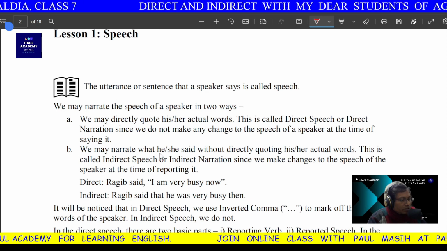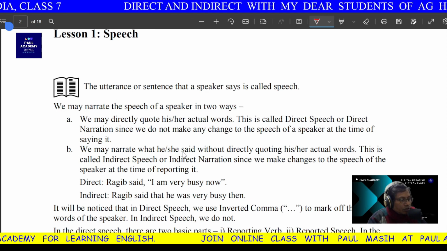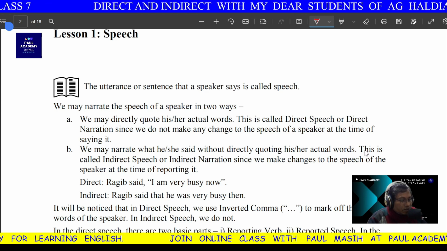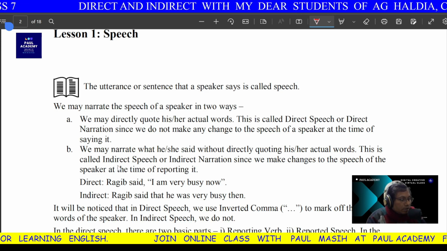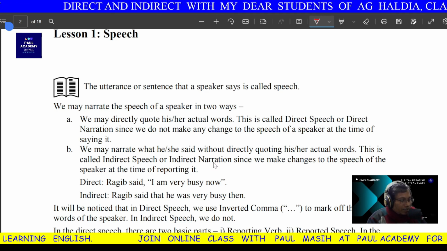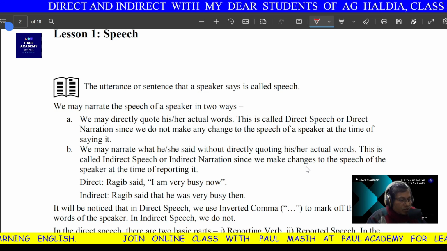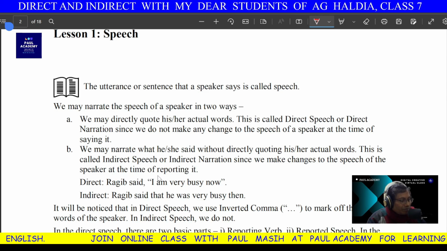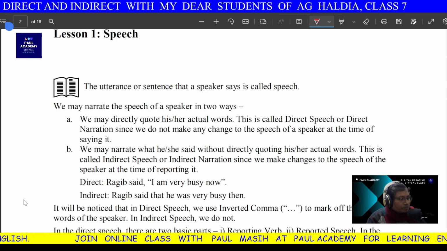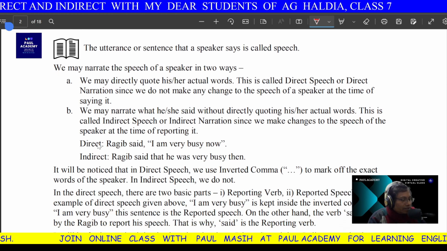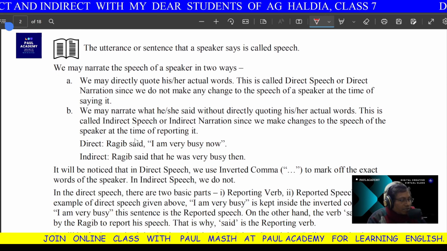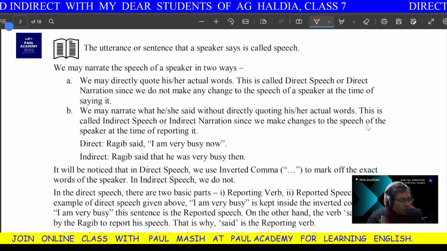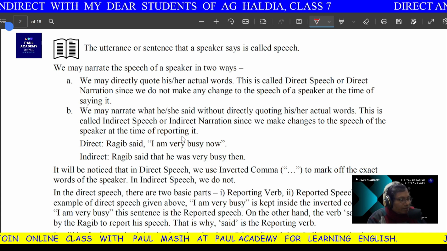Now we may narrate or report what he or she said without directly quoting his or her actual words. This is called indirect speech or indirect narration, since we make change to the speech of the speaker at the time of reporting it. That is why it is called indirect.